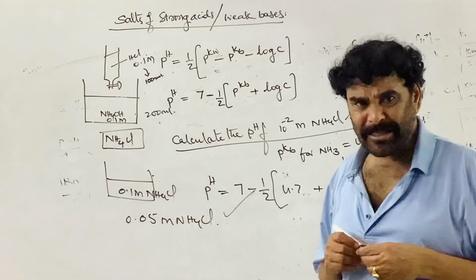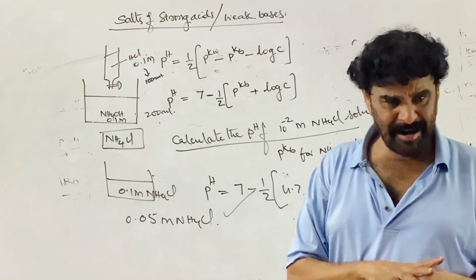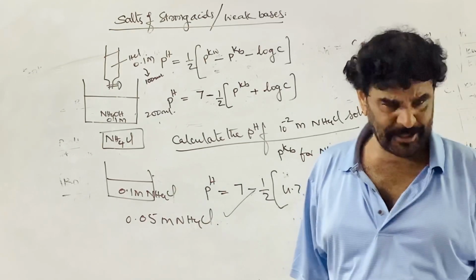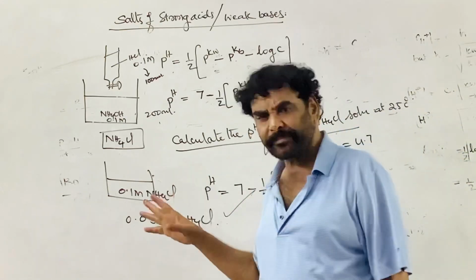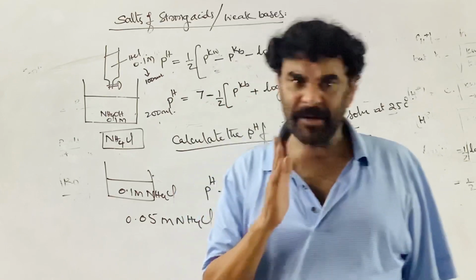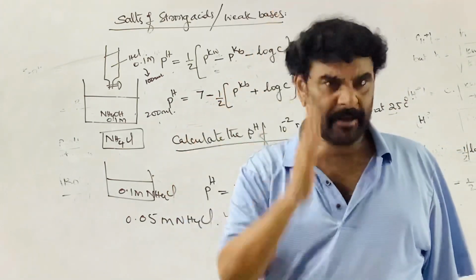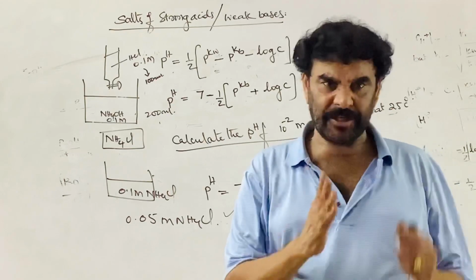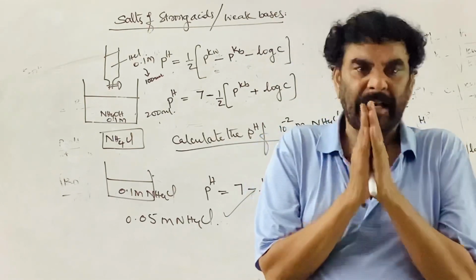See, at the equivalence point the pH is not 7. Why is it not 7? Why do we call it the neutralization point or equivalence point? At the equivalence point, the original acid and base completely react with each other.